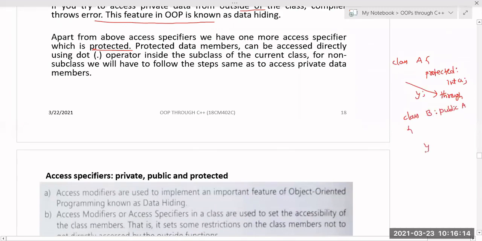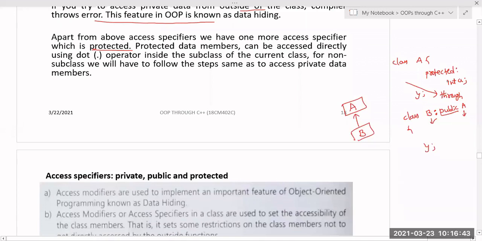So B is a subclass of this class A. For inheritance we use this syntax: the subclass name, and here we use the visibility mode, and the parent class name. This is the subclass name and this is the parent class name, and I'm using this colon. What is the meaning of this? B is a class inherited from A, so whatever properties are there in A will be coming to B.